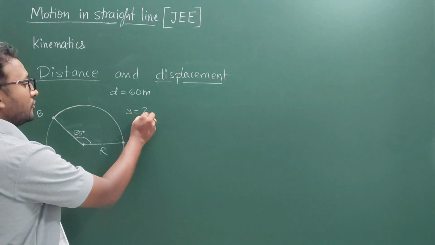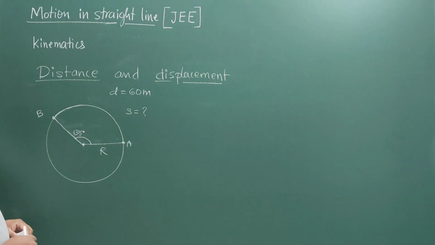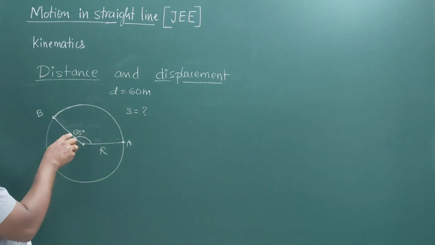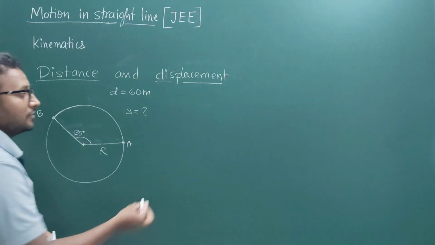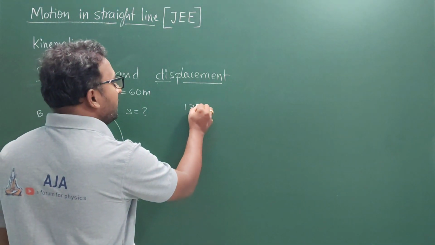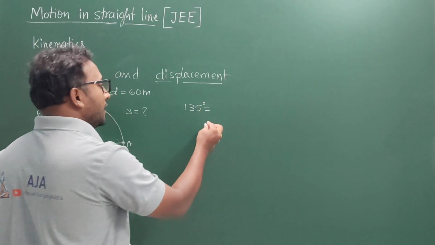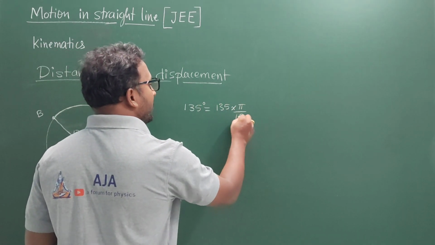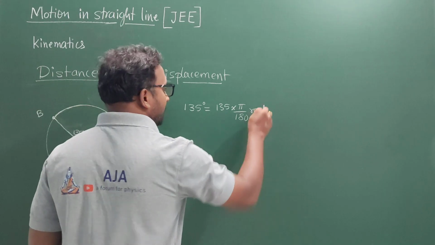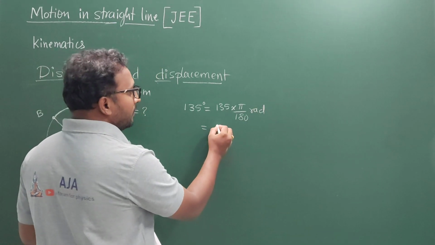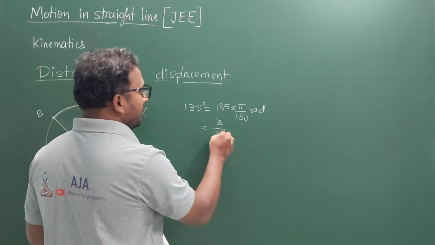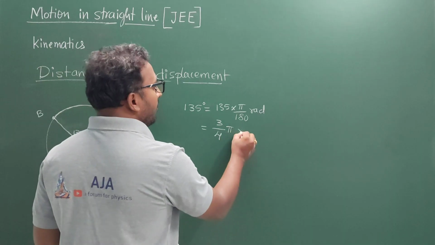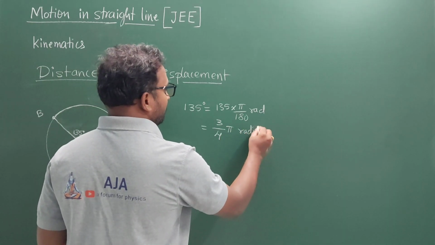Displacement is how much? For that, let us first calculate this 135 degree angle in radians. So 135 degree is equal to 135 multiplied by pi by 180 radians, which can also be written as 3 by 4 pi radians.